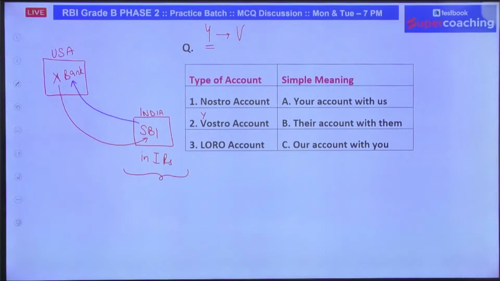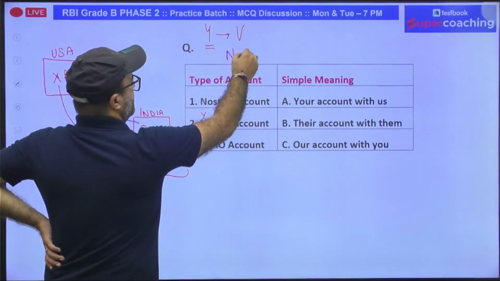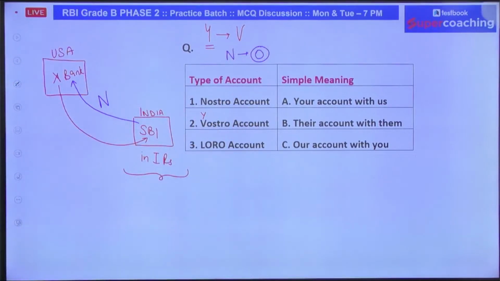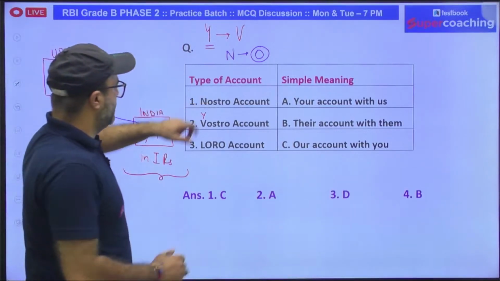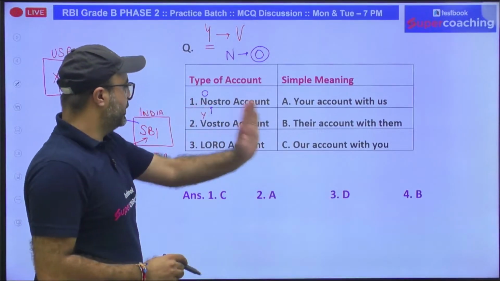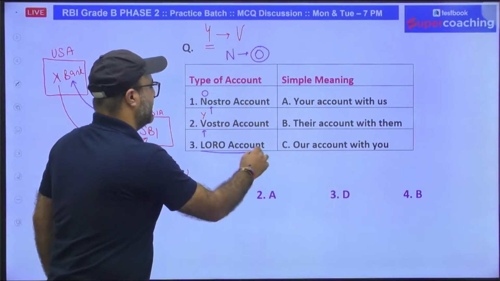So if we talk about our account with you, what does it mean? That will be termed as nostro. NO, our account with you. So NO from N, remember O, that is our account with you. So accordingly, what will be the answer? N means nostro, NO. For this O, remember our account with you. For this vostro, remember VY, your account with us. And loro means their account with them.